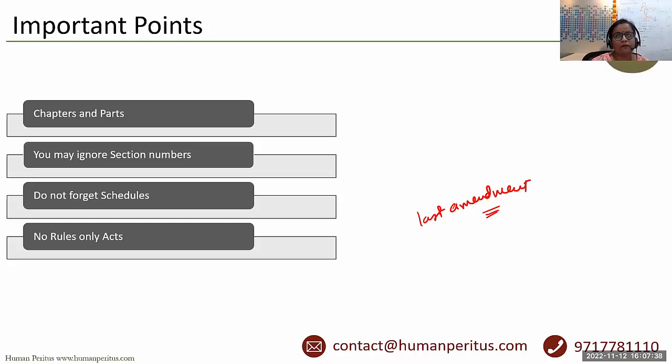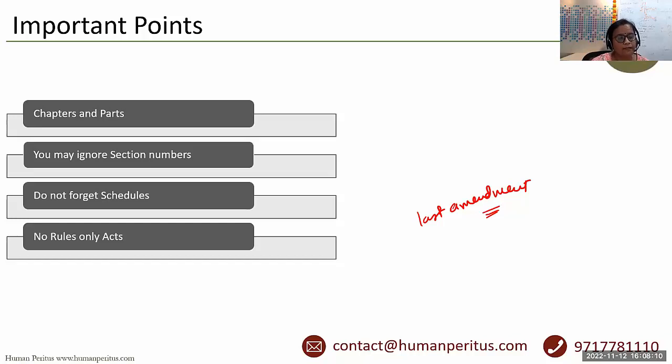Okay, and there are certain acts which have unique definitions, for example, the definition of protected workmen, or the definition of outworker. So we must look for those acts which have these unique definitions. These are simple questions, but sometimes at the time of attempting answers, we forget which act this definition belongs to, and we may get confused.